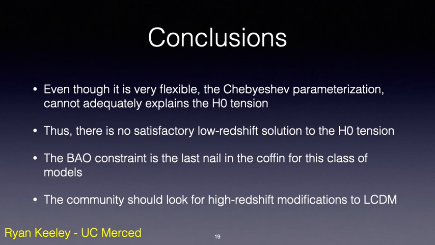Thus, since this model brackets the entirety of the low-redshift space of model uncertainties, its inability to find a solution to the H0 tension indicates that there is no satisfactory solution to the H0 tension that adds physics at only low redshift. Thus, the community should look for high redshift modifications of the standard lambda CDM model to provide a satisfying new physics solution to the H0 tension.